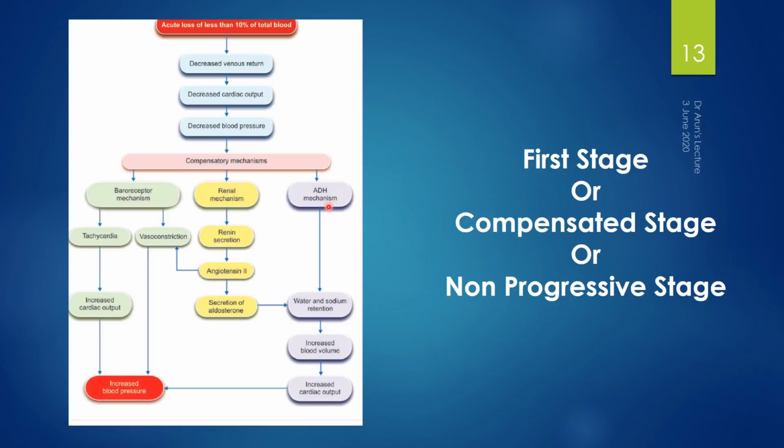And ADH stimulation. ADH is antidiuretic hormone. ADH is secreted from the posterior pituitary, where it orders the kidneys to retain both